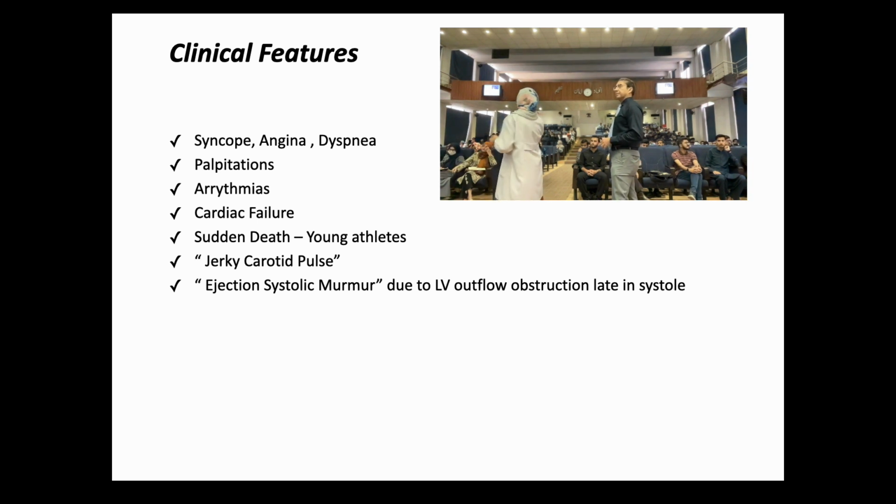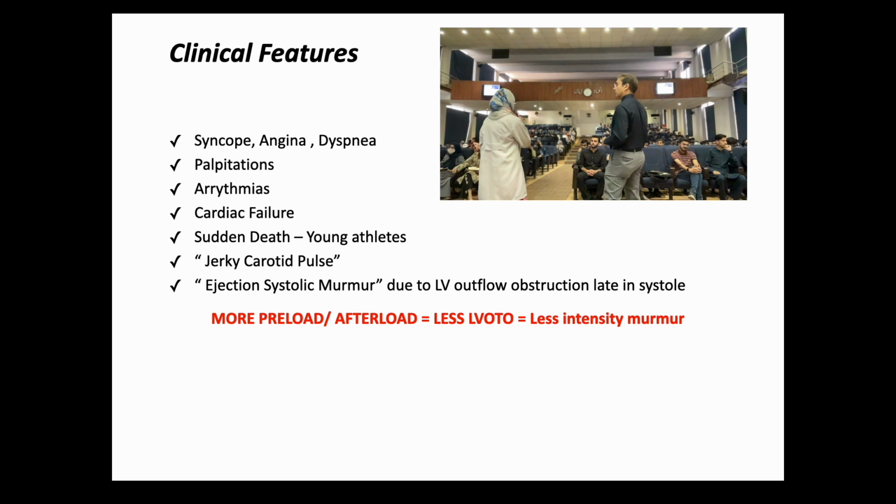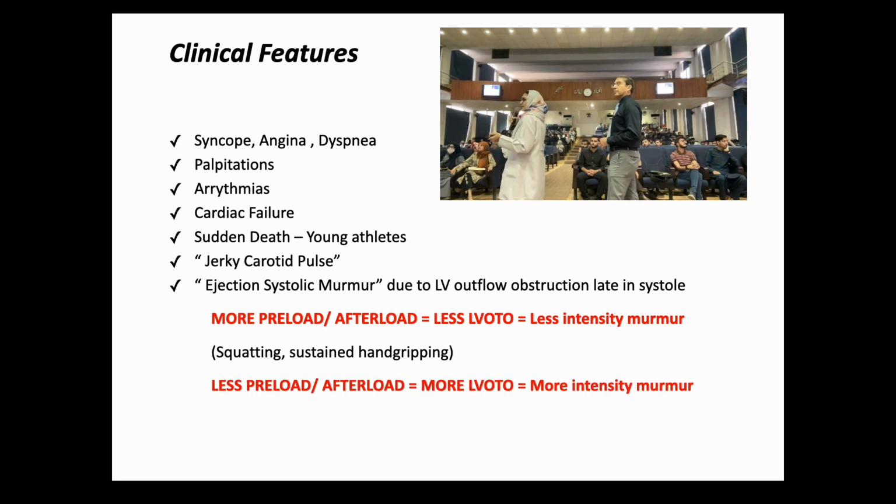Now, due to the outflow tract obstruction developing late in the systole, we find an ejection systolic murmur. But the intensity of this murmur can vary based on preload and afterload. So as I hinted, more preload and more afterload increases the size of the ventricle, and it's able to overcome the obstruction.